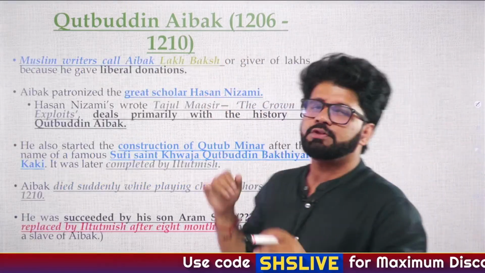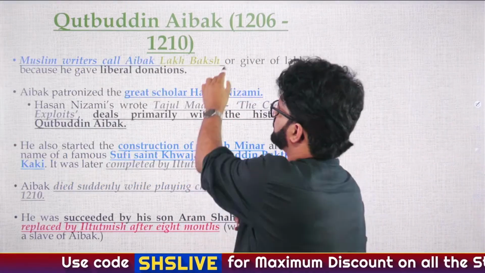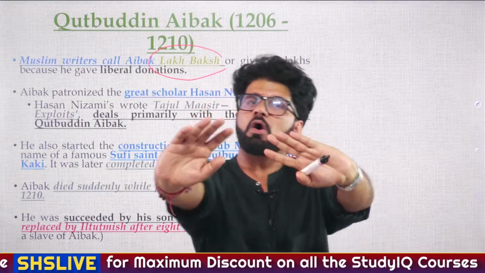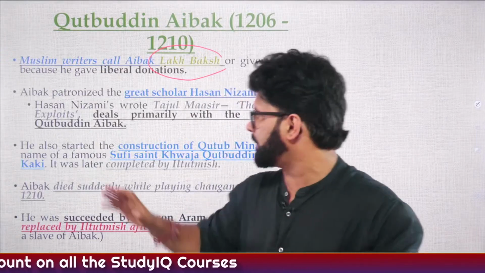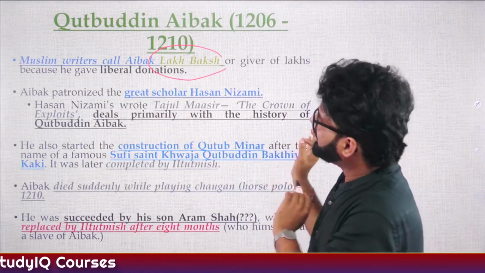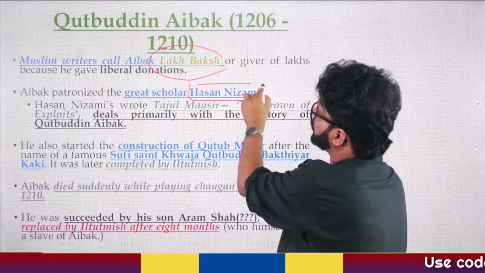And now there are some different terms. Lakh Baksh. They can directly ask you, which among the following rulers is known as Lakh Baksh? And the answer is Qutbuddin Aibak. Fine. Now here there is a very interesting story. You have to remember these authors.